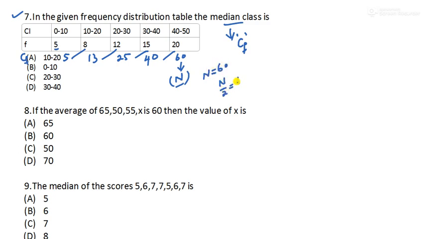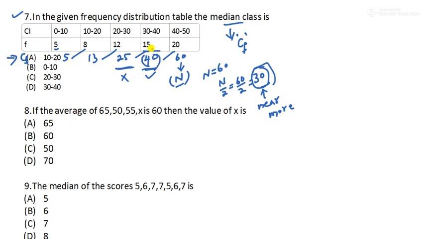N by 2 is 60 by 2, which is equal to 30. Now in this cumulative frequency column, we have to look for a value which is near and more than 30. So if you look at this, 25 and 40, both of them are near, but it should be more than 30. Since this is less, this one is more. Which one is more? 40.